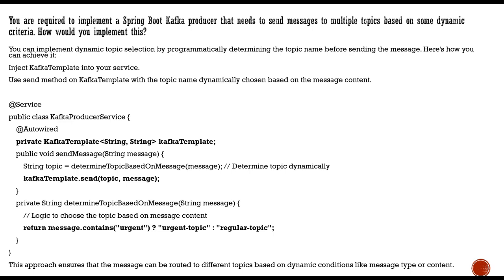Based on that condition, it will go to a different topic. This approach is quite simple, and the message is routed to different topics based on the conditions or logic we apply. That's how we implement it.